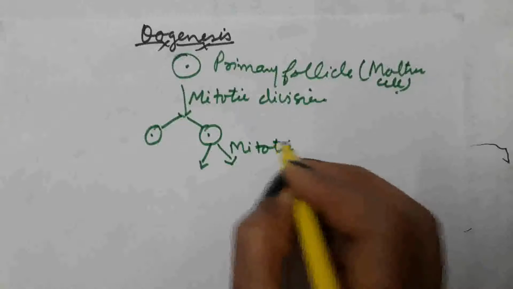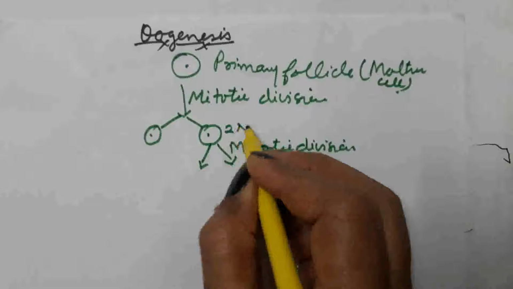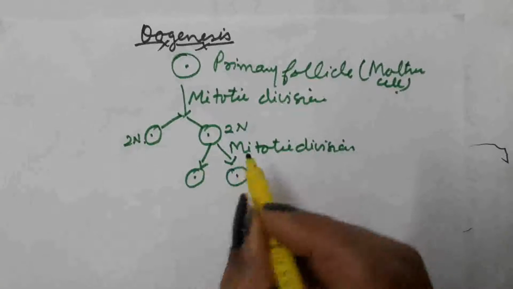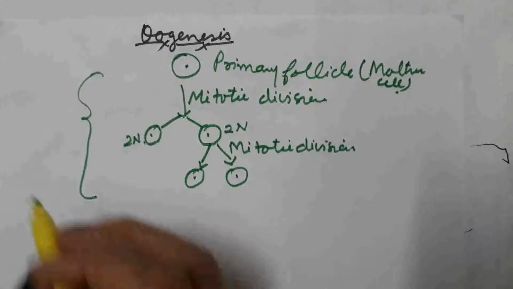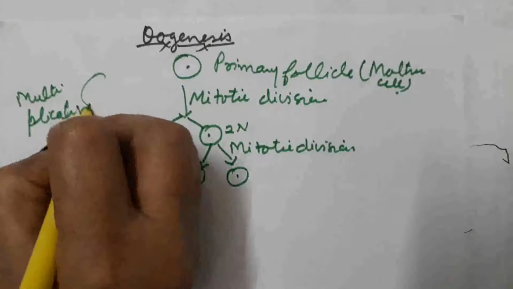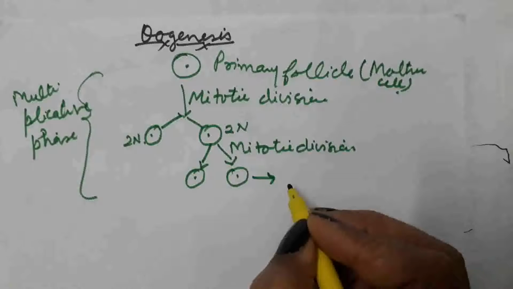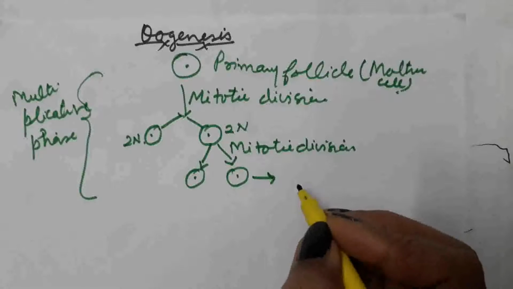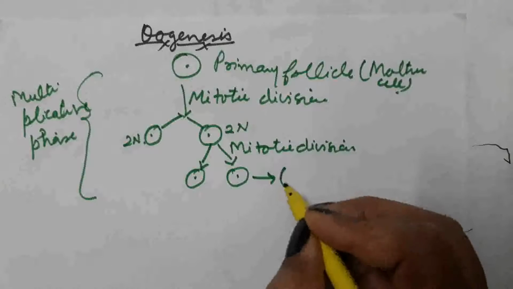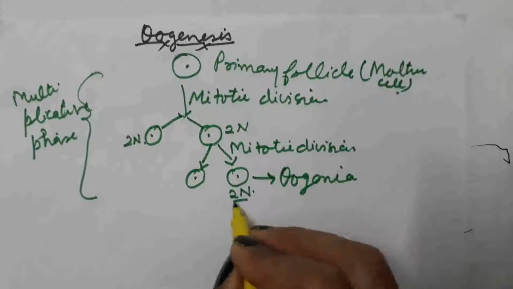Number of chromosomes in each cell: diploid, that is 2n number of chromosomes are present in each cell. This phase is known as the multiplicative phase. And the cell produced by the multiplicative process is known as the oogonia. Chromosome number is equal to 2n, that is diploid number of chromosomes.